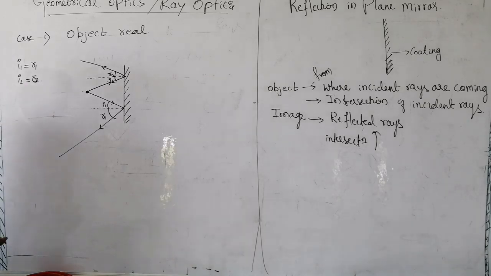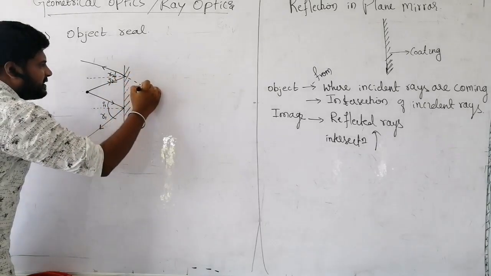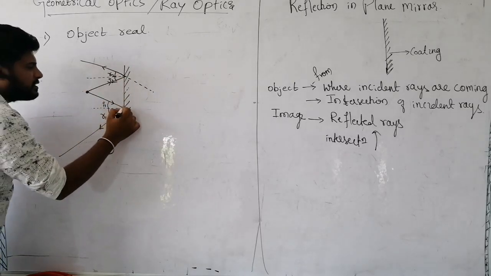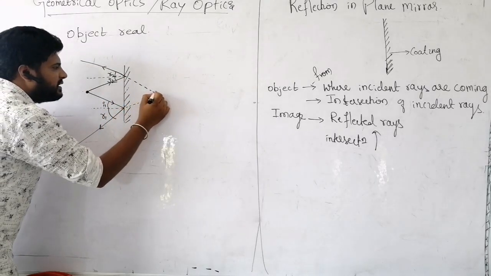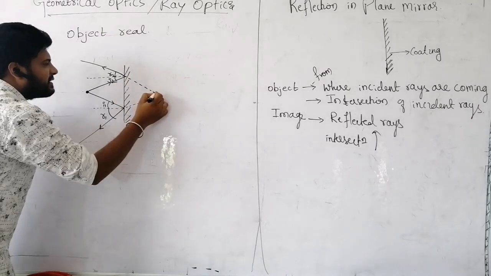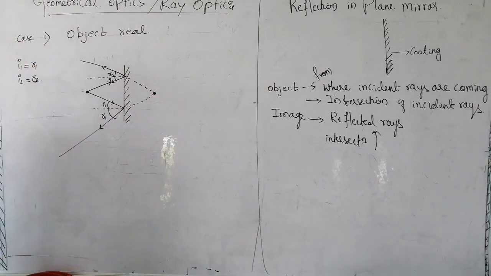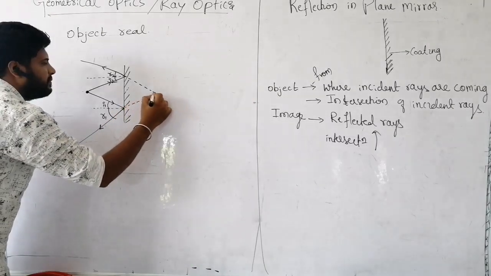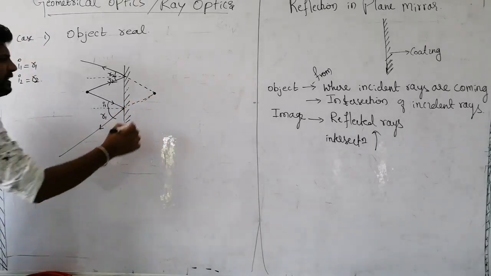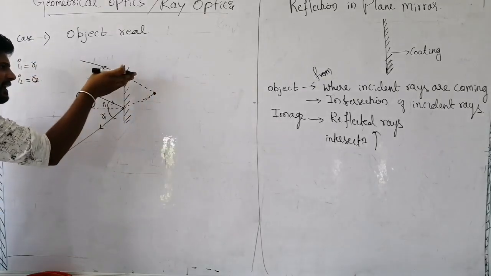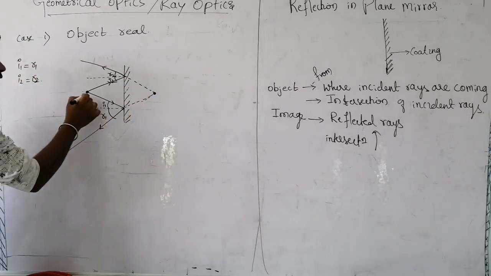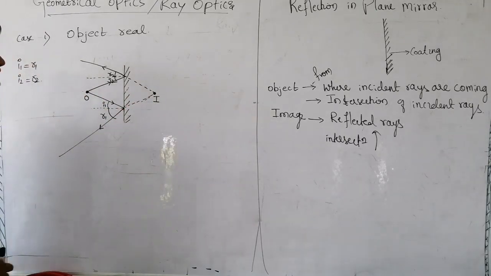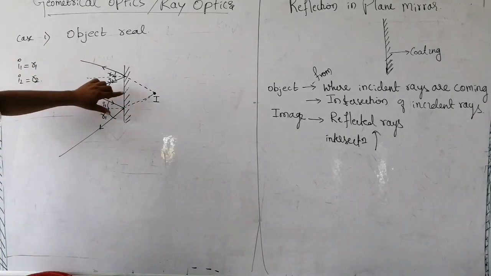But we can do one thing. We'll try to extend these reflected rays. This is not a real concept, it is an imaginary concept. Then we'll get one point where they intersect. I will call this the object and this the image. See the reflection? It is the intersection of reflected rays.